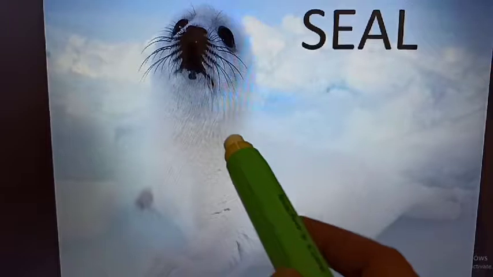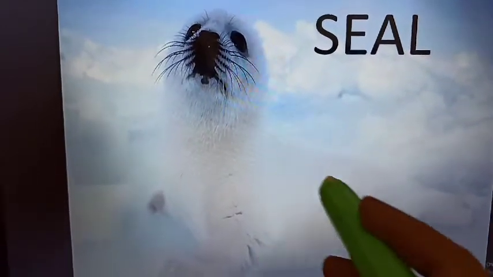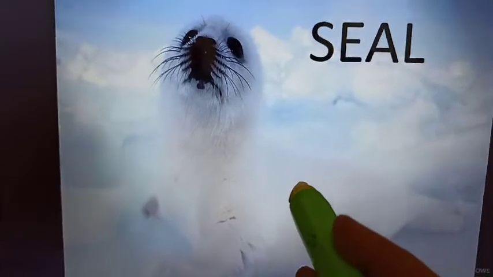And they have white, snowy fur which protects them from the cold environment, just like a polar bear. And these are the animals of cold regions.